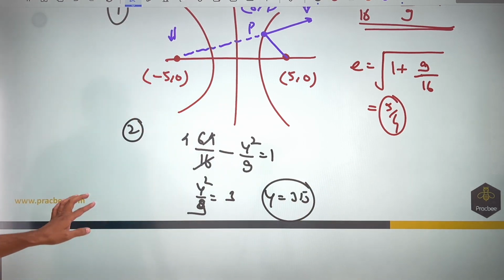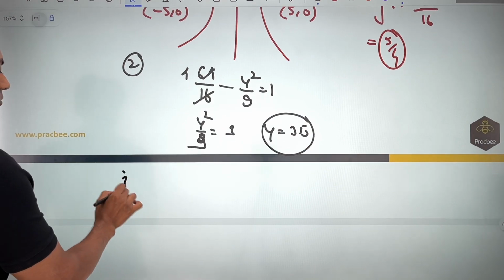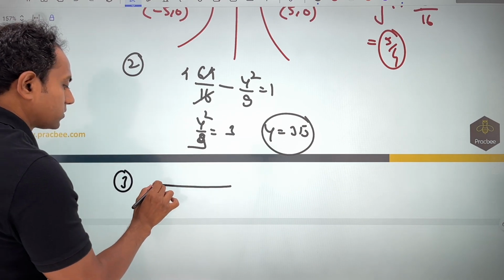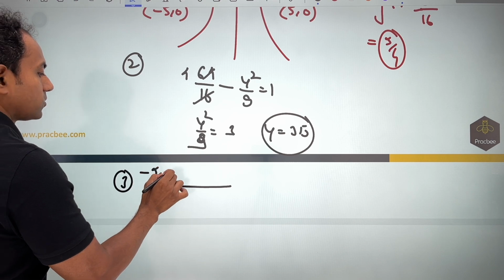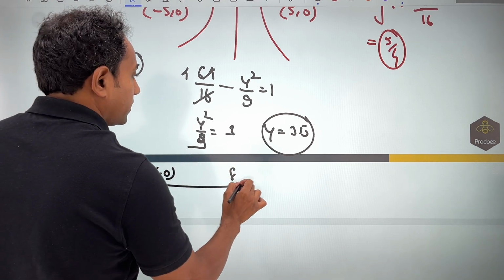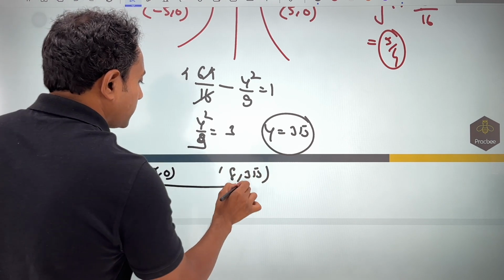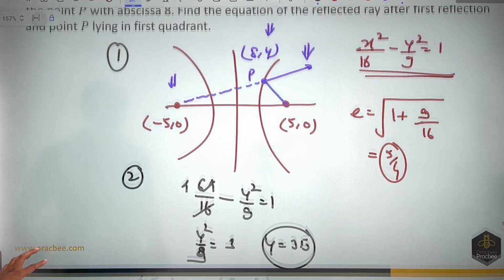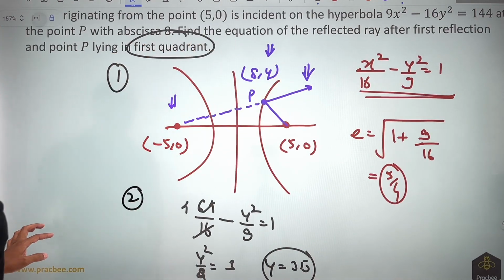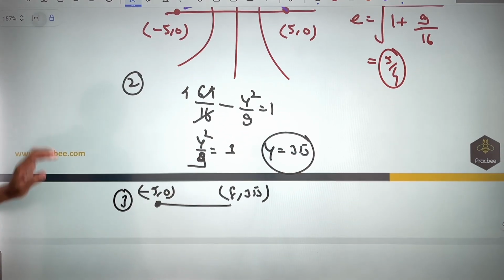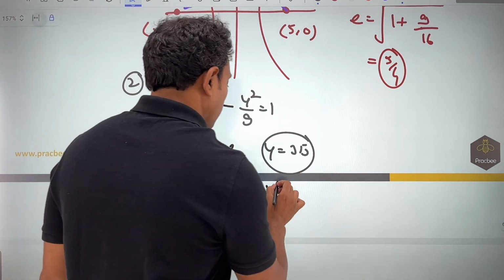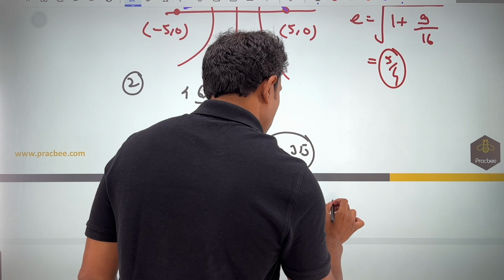You can see that now we have got 2 points. So in the third part, using 2-point form, we have 2 points. One is minus 5 comma 0. Another one is 8 comma 3 root 3. It has been given that the point is in the first quadrant if you read the question carefully, so we are not considering the negative value of y here. An important point to be noted. Write the equation using 2-point form.